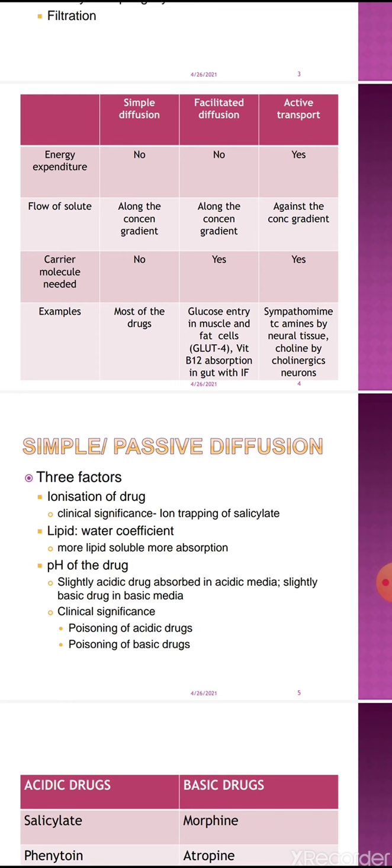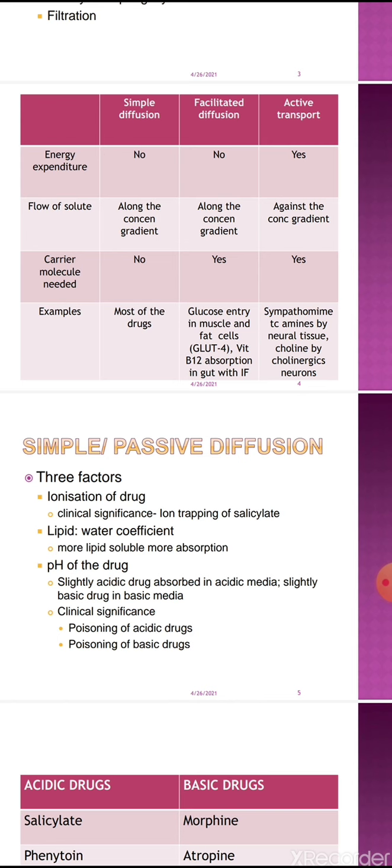The pH of the gastric lumen is acidic, as you know very well, and aspirin, or acetyl salicylic acid, is also acidic. So aspirin is acidic and the surrounding medium is also acidic. So it remains in the unionized form in the gastric lumen.